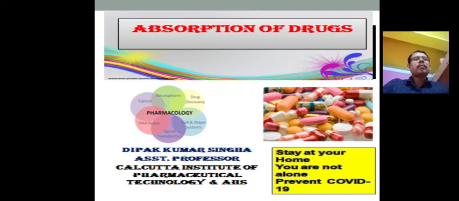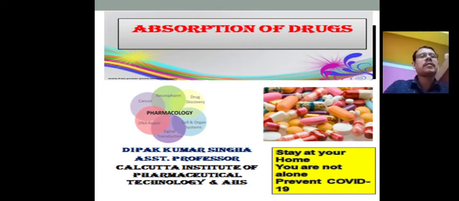This is the most important part of pharmacokinetics, and it is the first criterion of pharmacokinetics: the absorption of drugs. Because when the drug is absorbed, after absorption it goes to the circulation and distribution, and finally the biotransformation and bioavailability of the drug depend on the absorption.